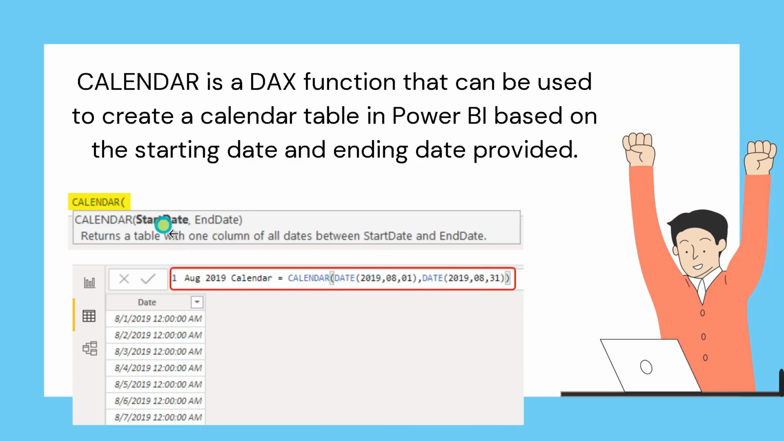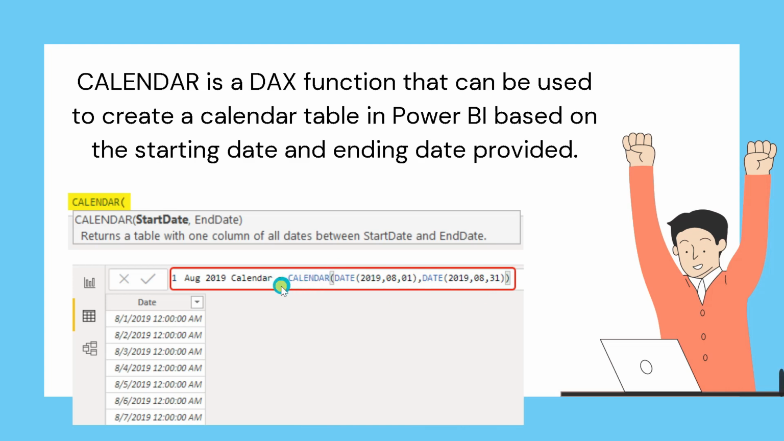In place of start date, you have to write the keyword date first, and inside the bracket you have to pass the start date of the August month. So this is 1st August 2019. After that you have to give the comma, then you have to pass the second argument, that is end date. First of all, you have to write the keyword date, then inside that you have to pass the values, that is 31st August 2019. So what will be the output for this DAX function?